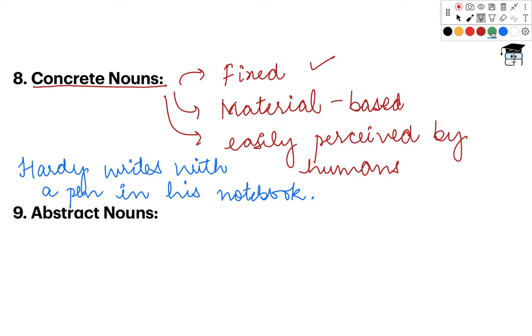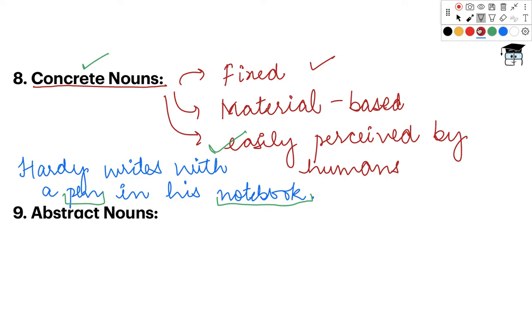Okay. Now, in this statement, words like pen and notebook are easily perceived by human beings, right? You can easily understand the meaning of the word pen and notebook. So these nouns are what? These are concrete nouns because they have fixed boundaries. They have a clear vision in the human mind.